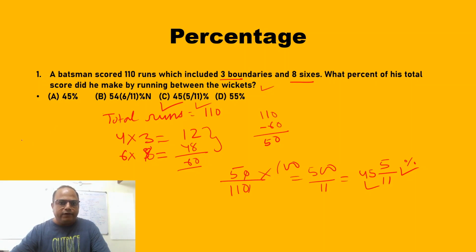So I hope I am very clear with this question, but I still repeat it. First you write the total runs. Then you write how many runs he scored with 4, that is a boundary. 12 runs, 4 into 3. Then 6 with hitting sixes, 6 into 8, total 8 sixes, 48, total 60 runs is scored with boundaries. So how many runs he scored by running is 110 minus 60, it is 50 runs. So 50 runs, you have to get the percentage. इसका percentage निकालना है, 50 by 110 into 100. So 45 5 by 11% is your answer. Now we move to the next question.